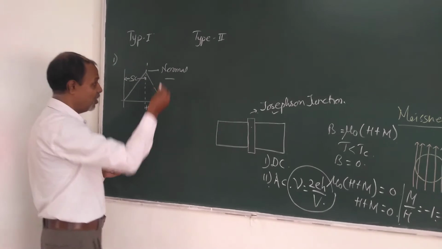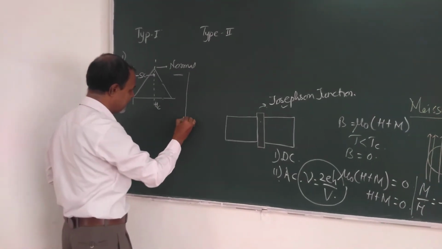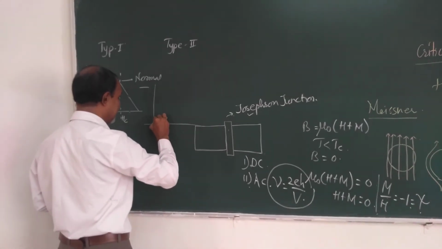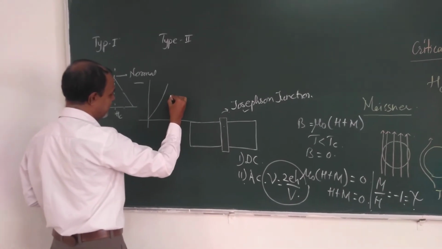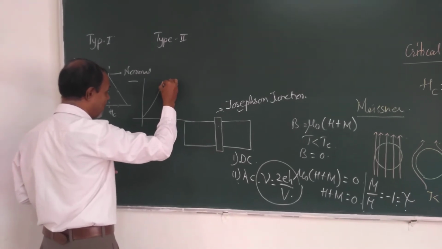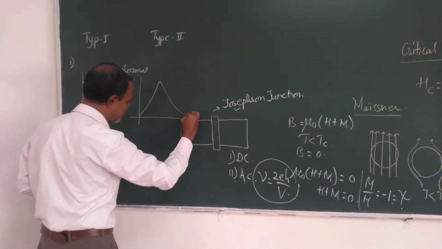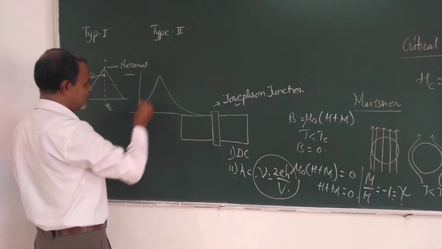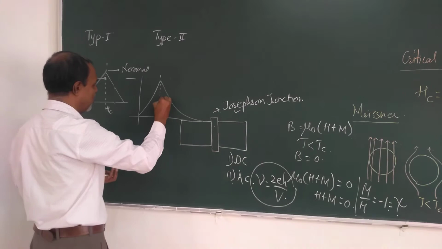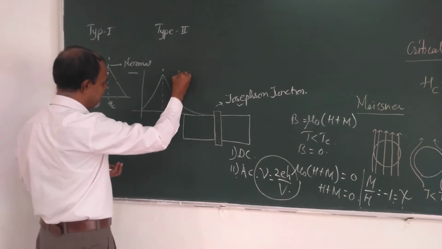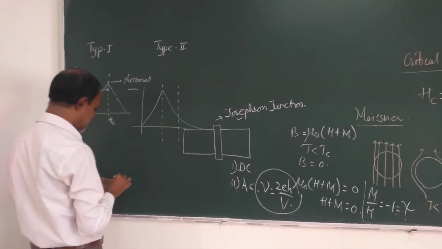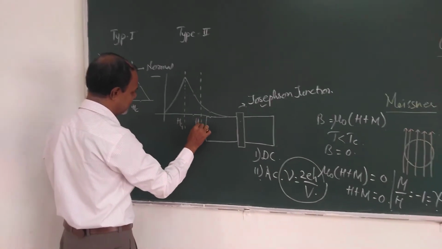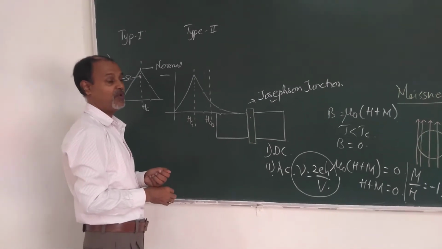On the other hand, whenever we consider type second superconductors, then it is observed there is a rise of magnetization up to a certain level. Then the fall of magnetization varies too much, and there exist two stages of variation of property of these superconducting materials, and these two stages are known as HC1, critical magnetic field first, and HC2, critical magnetic field second.